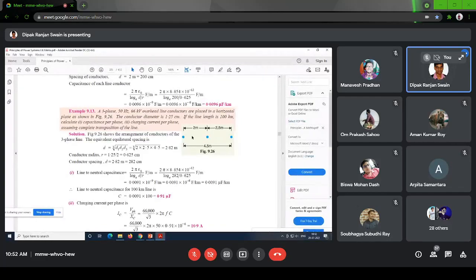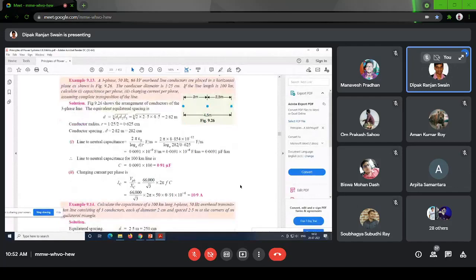This is for Farad per meter. It is asking for 100 kilometers. So multiply 1000 for kilometer and 100 for 100 kilometers. So that will be the final value. Okay. Now coming to this, this is the capacitance value for 100 kilometers.